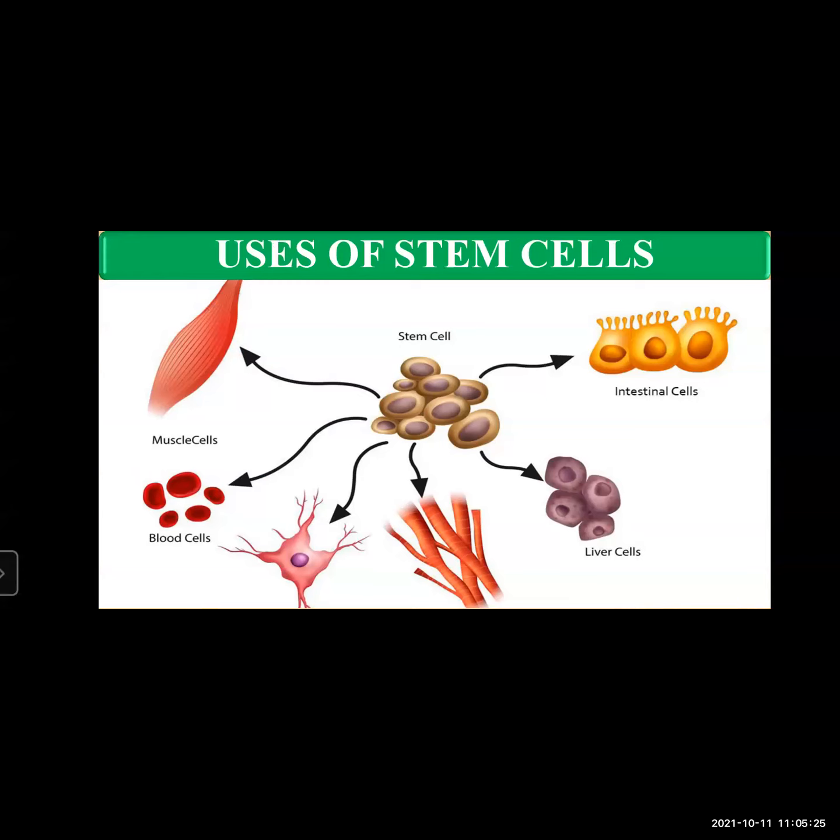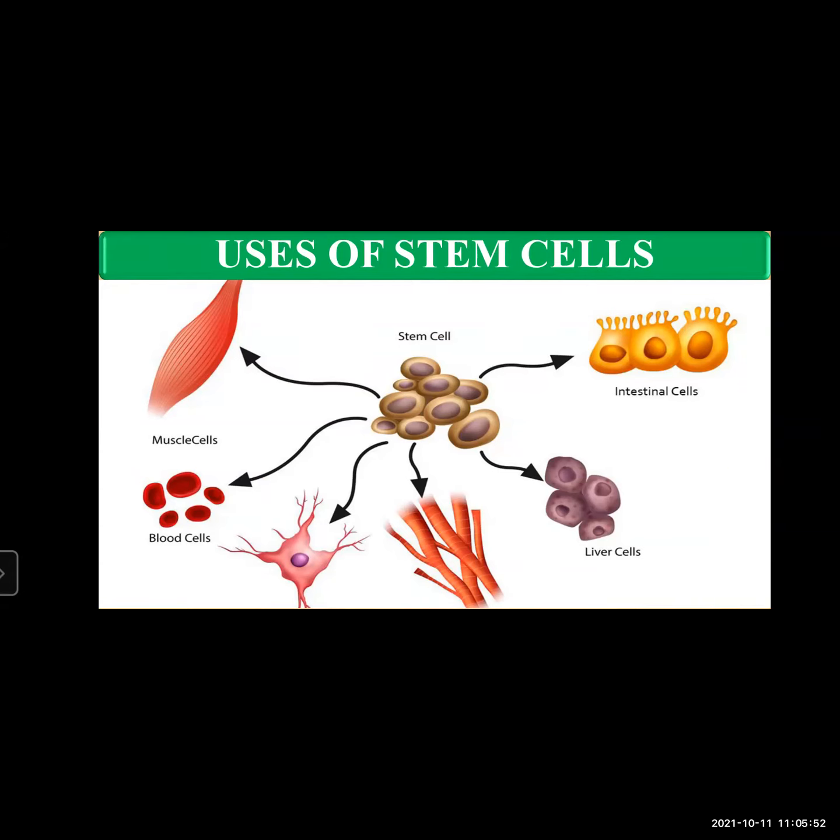So stem cells can be obtained from the body of an adult person as well, depending upon the source: from the red bone marrow, from the adipose connective tissue, or from the blood.